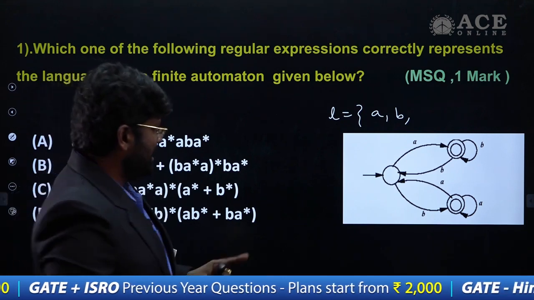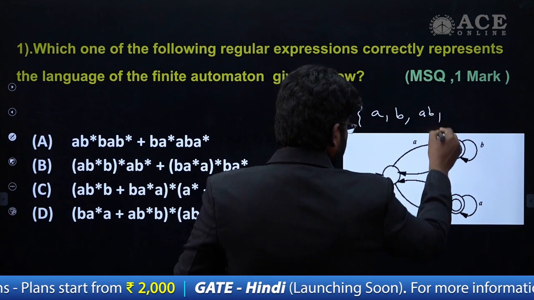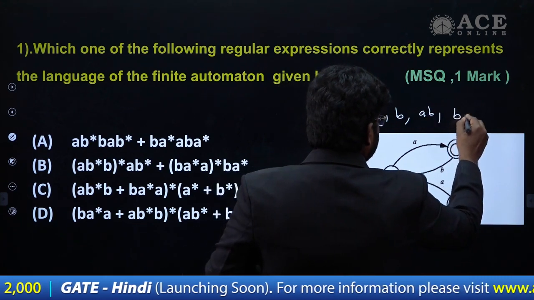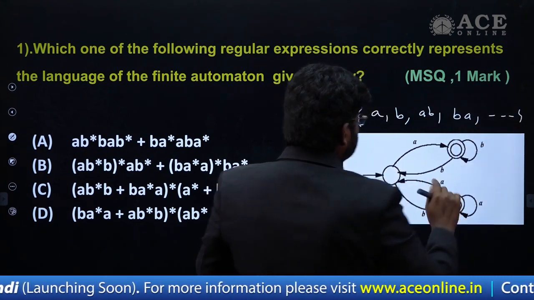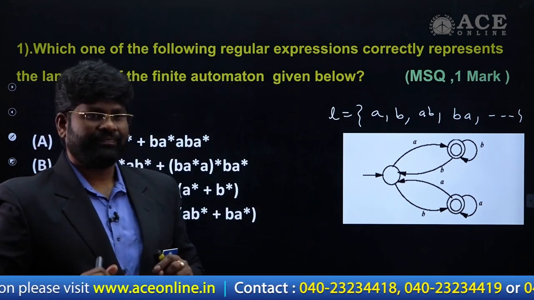Later on, AB will be accepted as well as BA. So you can see this is the pattern of the strings for this language.